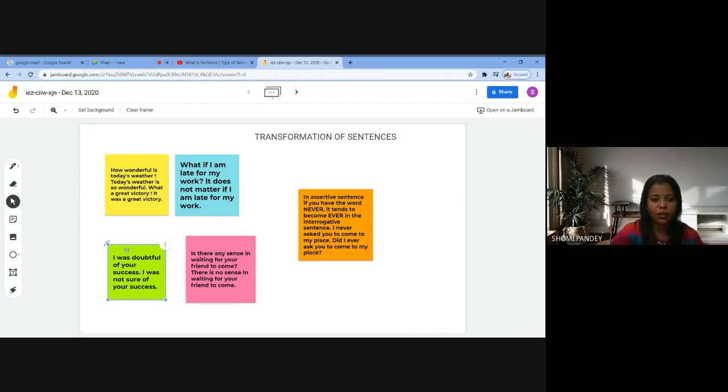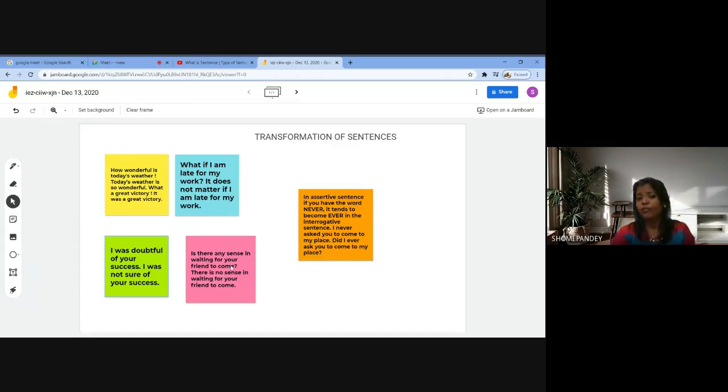Let me just zoom a little bit. Now, if I say, is there any sense in waiting for your friend to come? This is yet another type of interrogative sentence. So how do I change that into an assertive sentence? I would simply write, there is no sense in waiting for your friend to come.